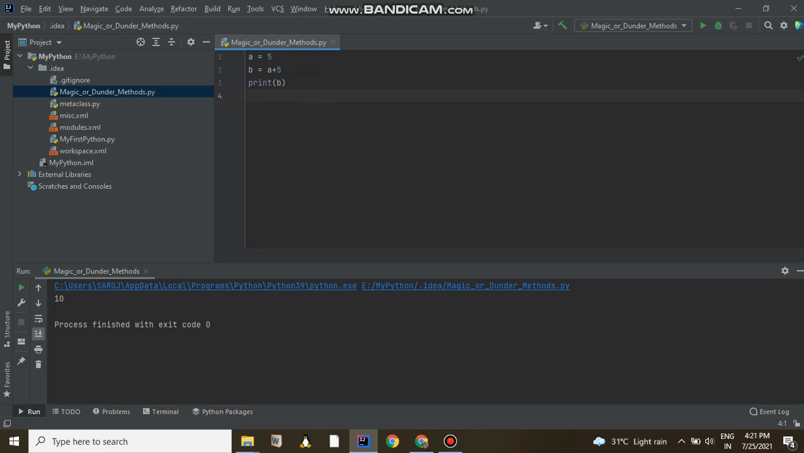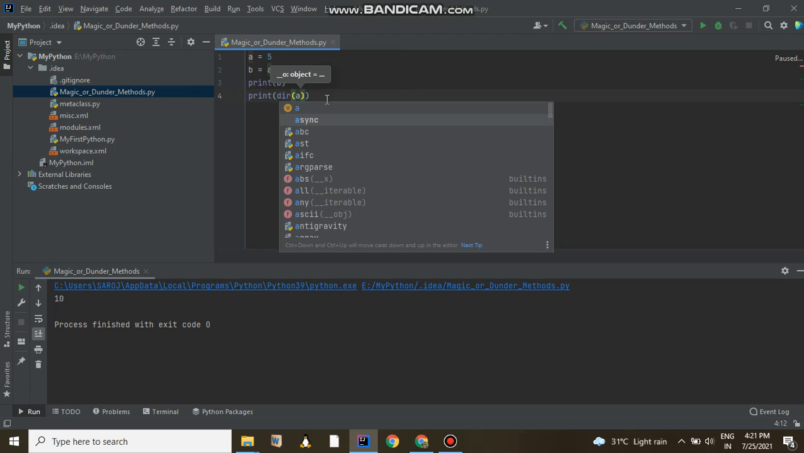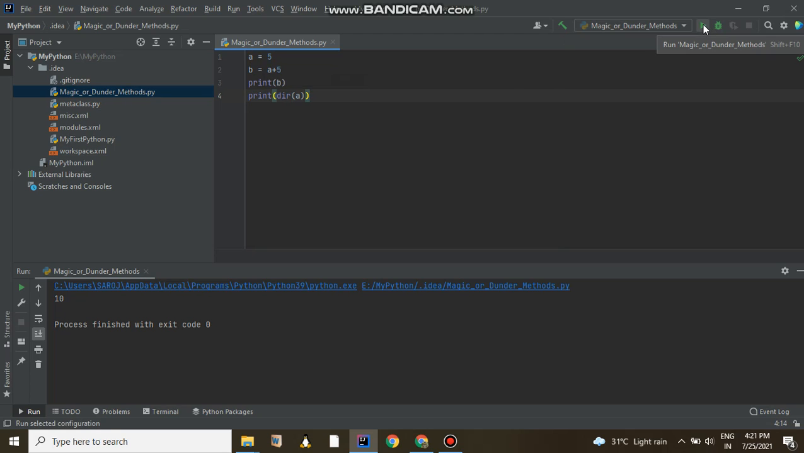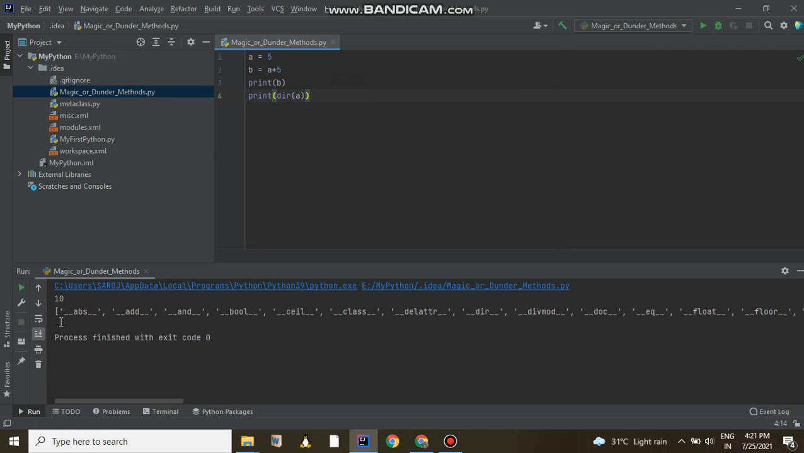Let me go in a deeper way and find out what the dunder methods are. Suppose this is a equal to 5. As you know, this is an object of the integer class. If you want to find out what methods are available for this integer class, the simple thing is print, then use the dir command, with a. Let me execute it. You can see everything: absolute, add, and, bool, ceil, class. These are all dunder methods which are already available with the integer class.